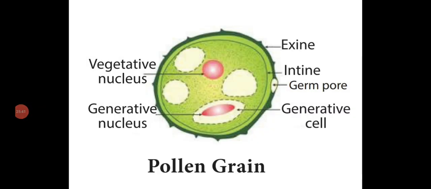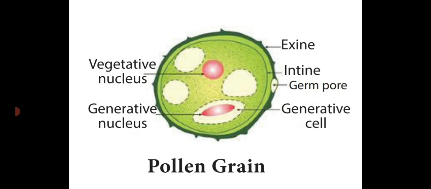Dear students, this is the structure of a male gamete known as pollen grain or microspore, which is produced on the inner side of the anther lobe, which contains the pollen sac. On the inner side of the pollen sac, they produce a yellow colored powdery substance known as pollen grains. The pollen grain contains two layers: the outer thorny thick layer known as exine, and the inner thin layer known as intine.